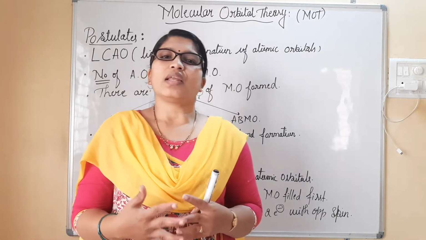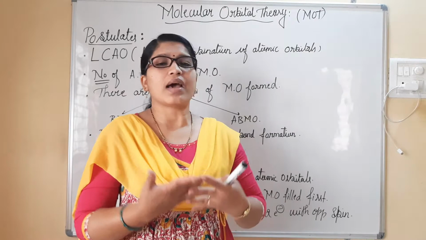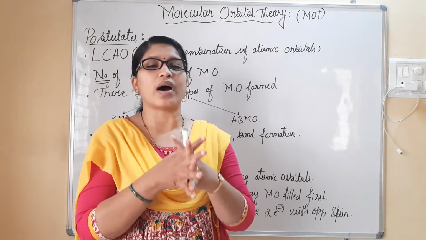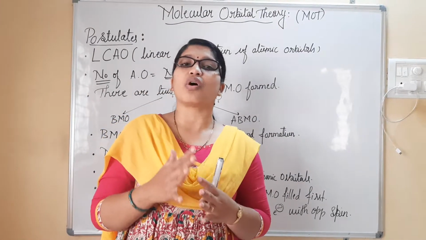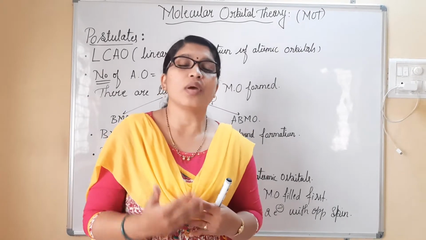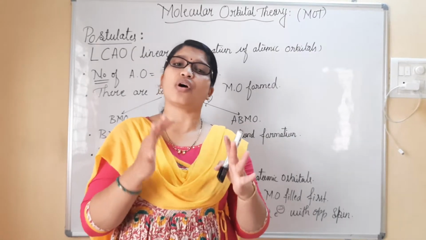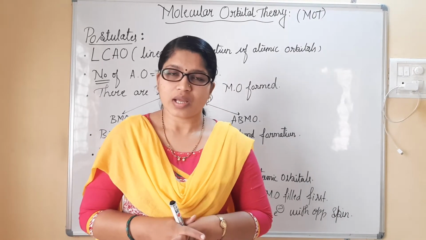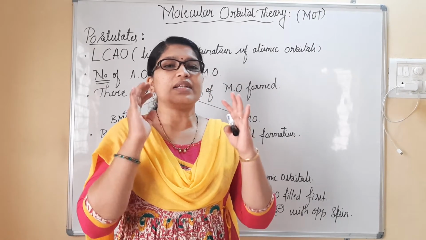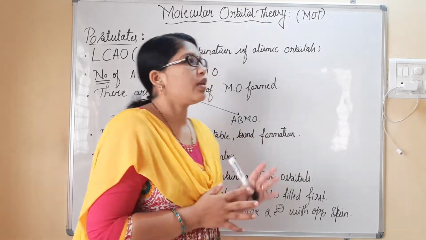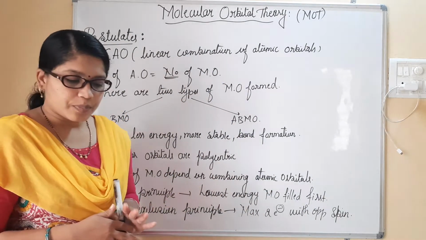Molecular orbital theory has given us an enhanced idea regarding the existence of molecules and how many bonds are present between them. What is the stability of the existence of molecules? All those things are explained in detail with the help of molecular orbital theory.